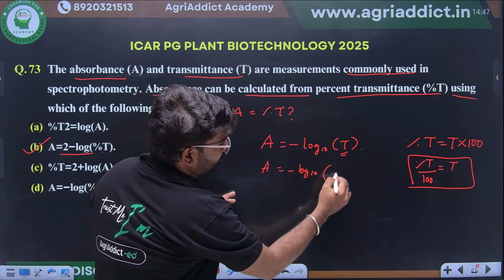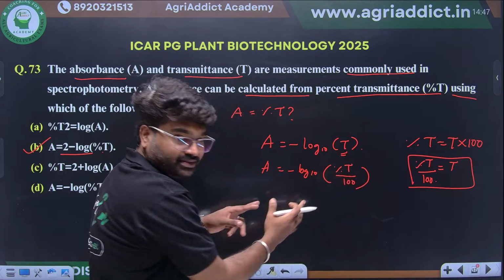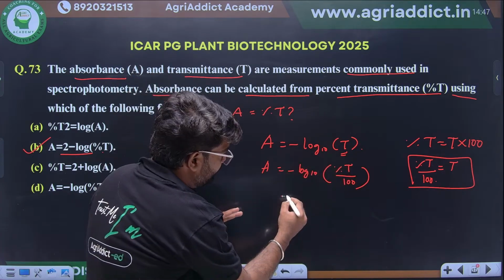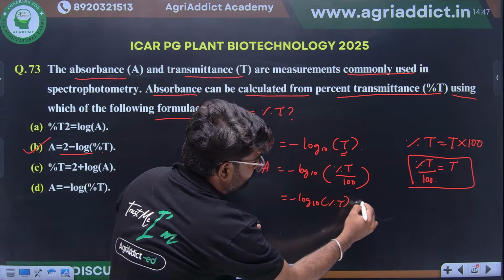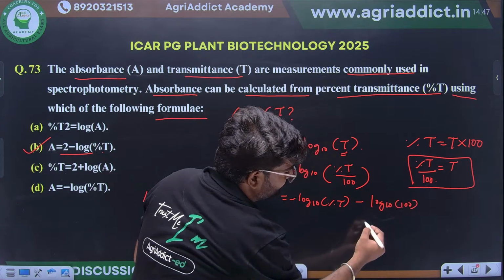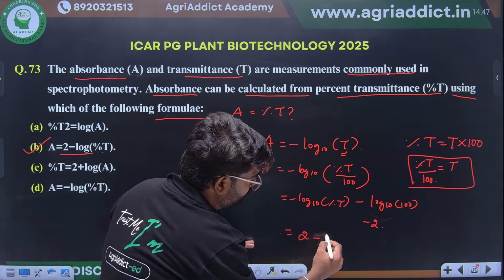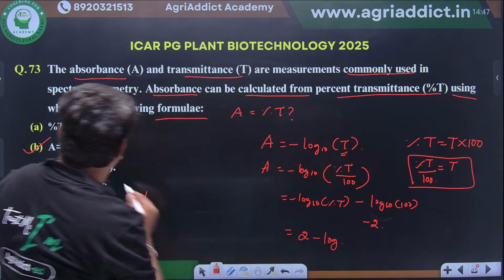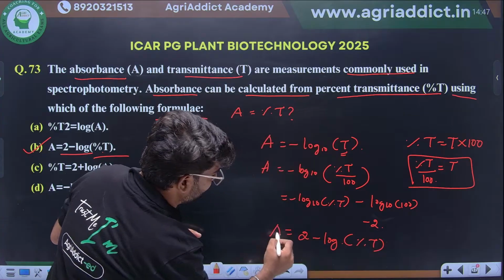Absorbance equals minus log10 of percent T by 100. I am just doing log m by n. Minus log10 percent T minus log10 100. Log10 100 value is what? 2. If I simplify these things, it will come 2 minus log percentage of T. Clear?